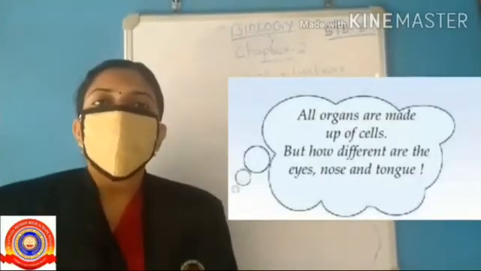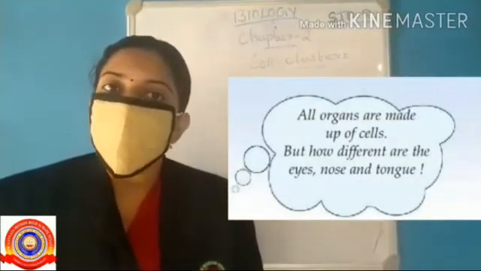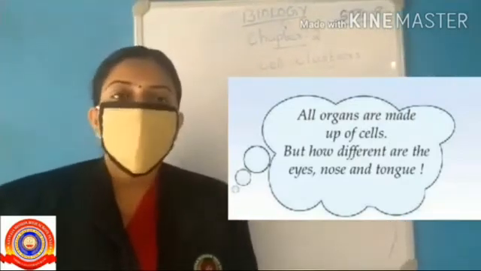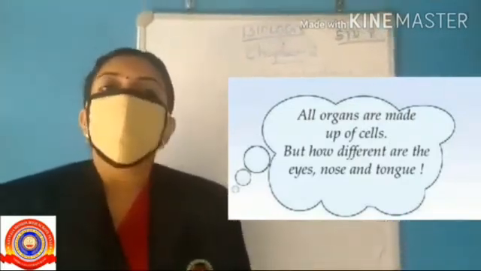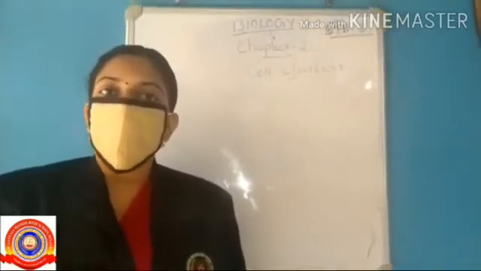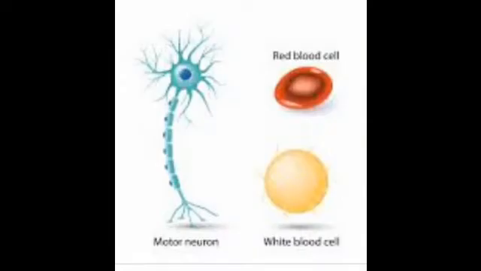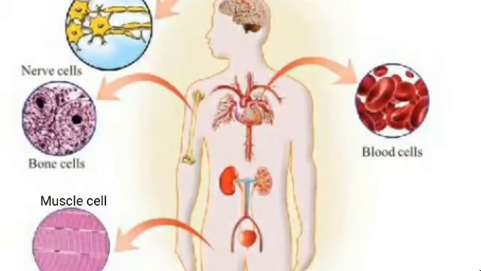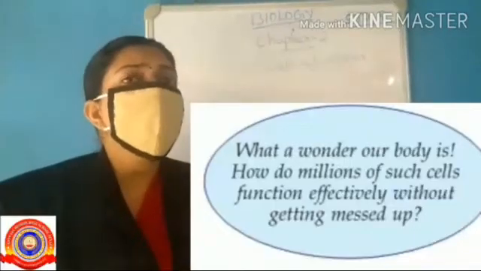We know that all organs are made up of cells. But how different are the eyes, nose and tongue? What is your opinion? Are the same type of cells seen in all parts of the body? Each part of the human body is made up of millions of different kinds of cells. There are about 200 different kinds of cells like nerve cells, muscle cells, blood cells, bone cells, etc. in the human body. What a wonder our body is!